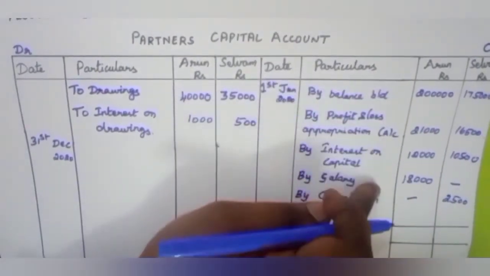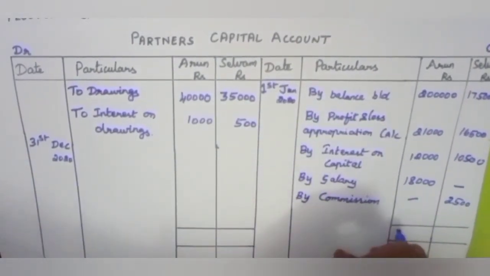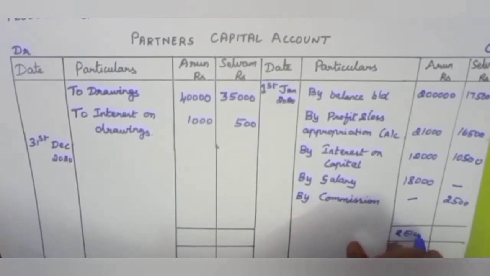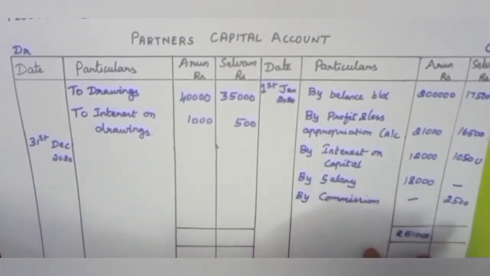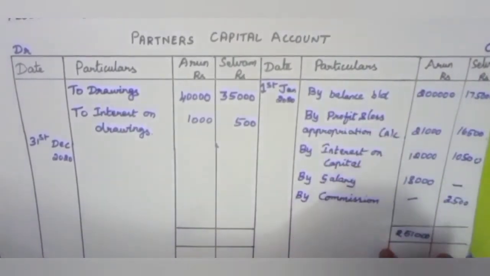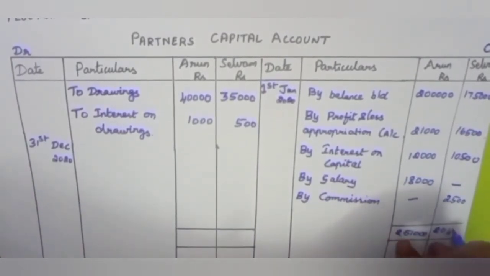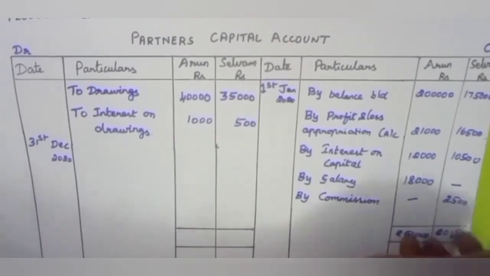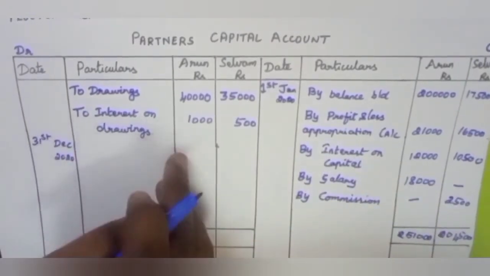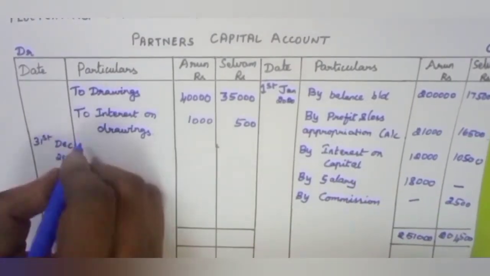Total for Arun is 2,51,000 and Selvam is 2,04,500. Now find out the balancing figure.